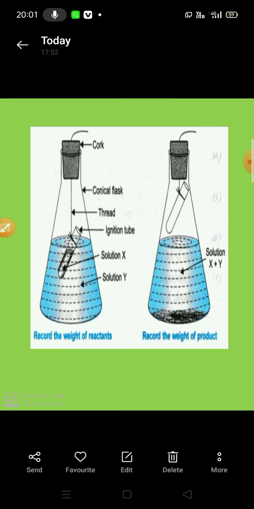We measure the mass before the reaction and after the reaction, and we find that the total mass of the reactants before the reaction is equal to the total mass of the products after the reaction.